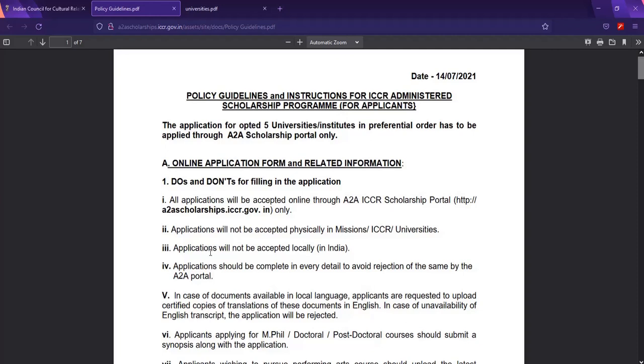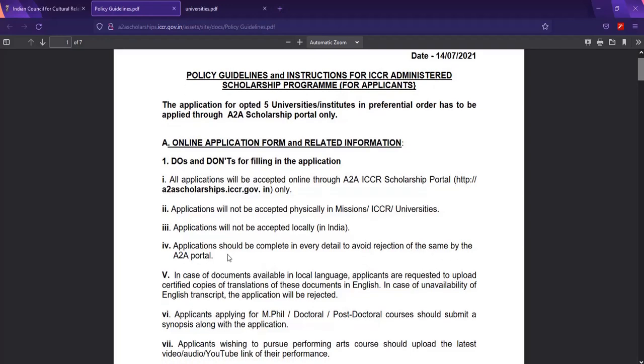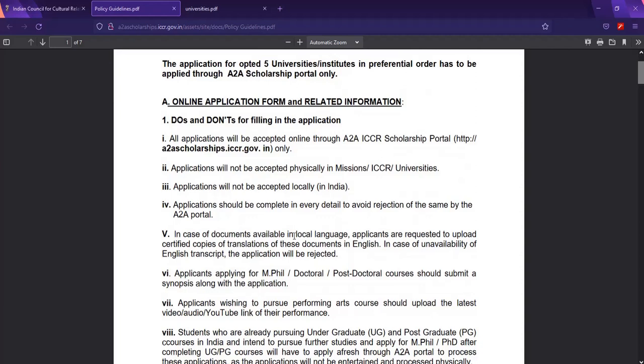Yes, applicants will not be accepted locally in India. So take note, applications should be complete in every detail to avoid rejection by the A2A portal. In case documents are available in a language other than English, you have to translate them. If not, they will be rejected. So that's what it means here, translated.